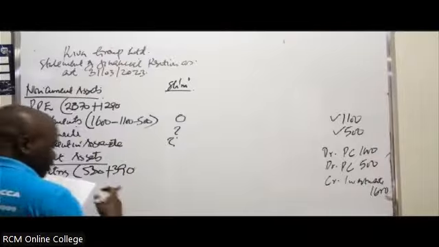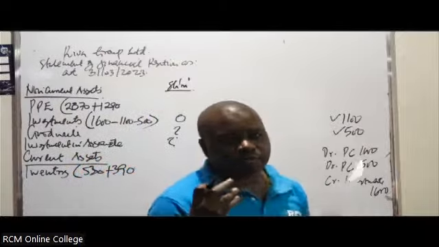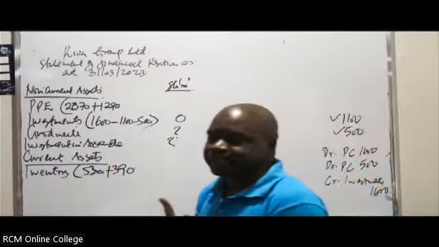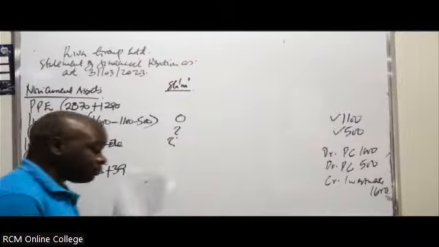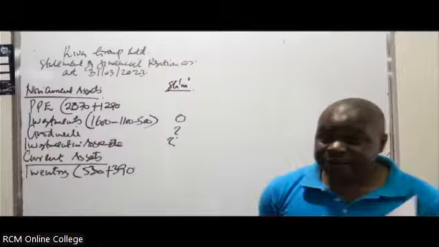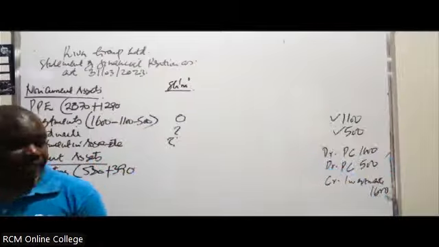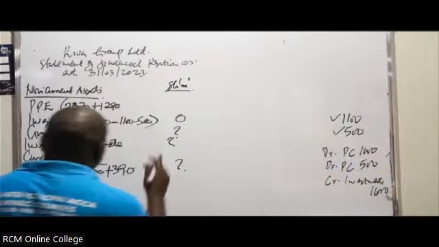390. This one, at this particular point in time, you must have already been able to know. It is affected by what? If you are thinking very fast, in this case, you are processing very fast, it will be affected by URP. And therefore, you just leave it for now. It will be affected by URP.